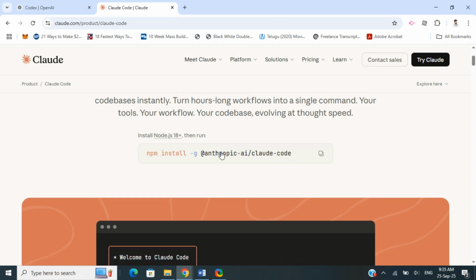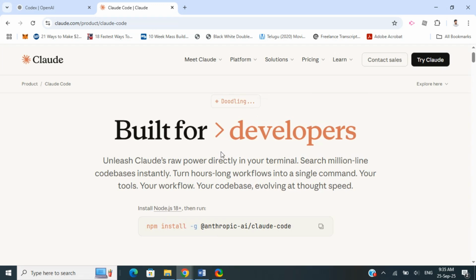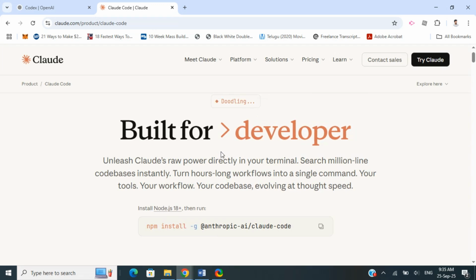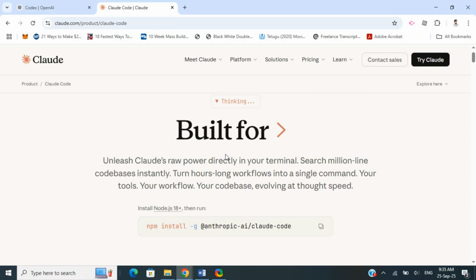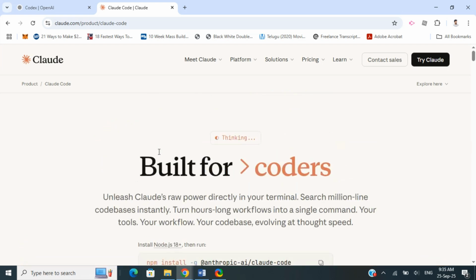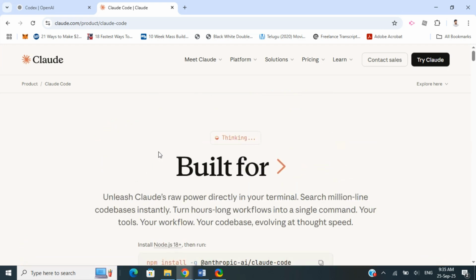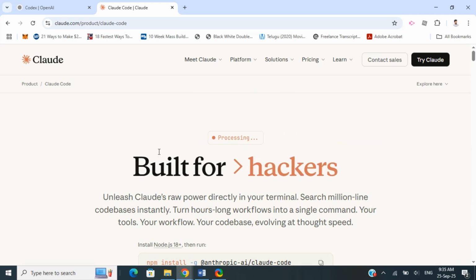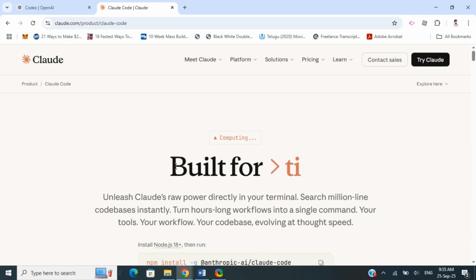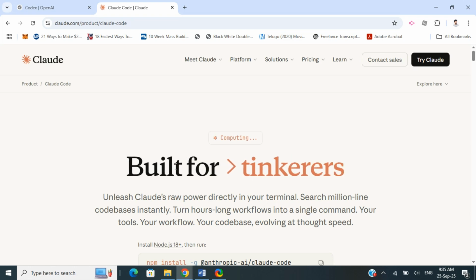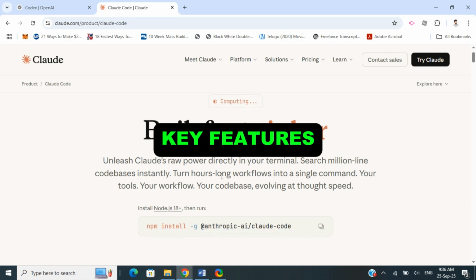It is built on Claude models and aims to integrate more deeply with dev workflows rather than just token completions. This tool is relatively new. So that's Claude Code. Now let's look into the key features of these platforms.